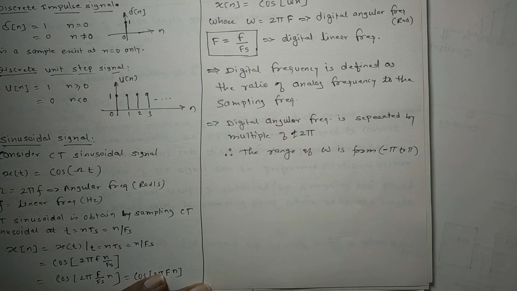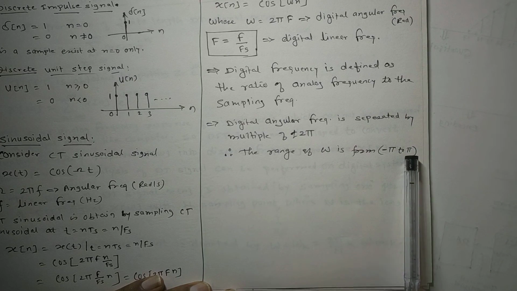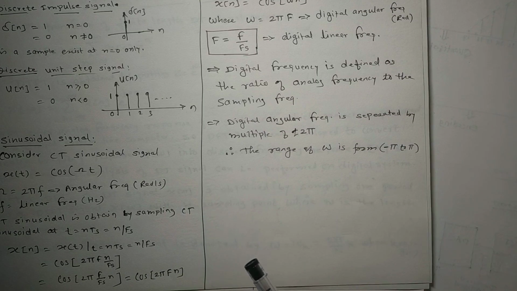And this digital frequency is repetitive in nature for periodic signals. Okay, it will be repeated after 2 pi, and therefore the range of omega we said is minus pi to plus pi, like this. So this is the range of digital angular frequency, from minus pi to plus pi.